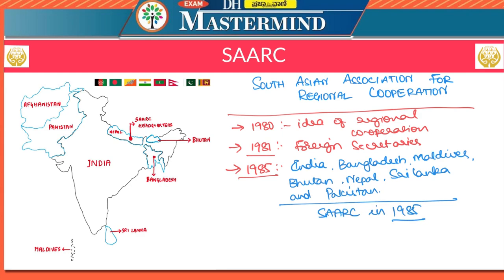So please remember, this is the historical background of SAARC. SAARC was established in Dhaka. It was established in the capital city of Bangladesh, that is Dhaka, in 1985. However, now the SAARC has its headquarters at Kathmandu, which is the capital city of Nepal. So, SAARC was established in Dhaka, but it has its headquarters in Kathmandu, Nepal now. So please remember these points.